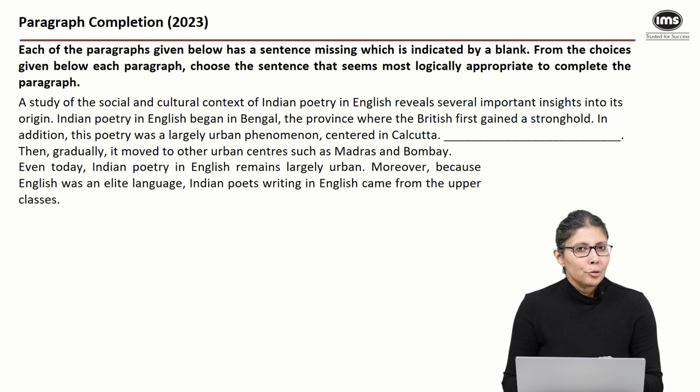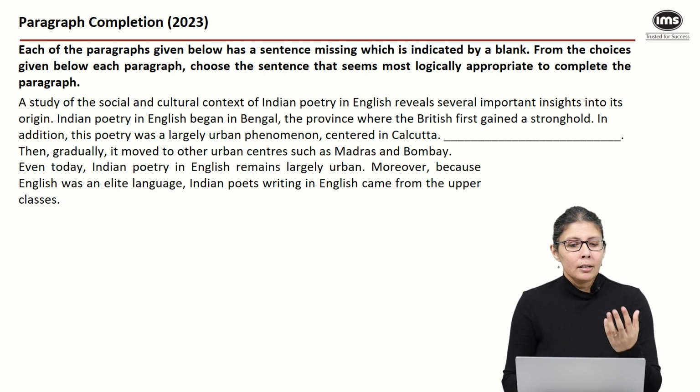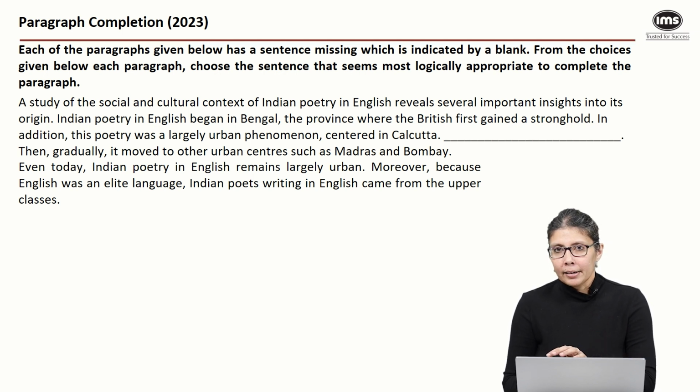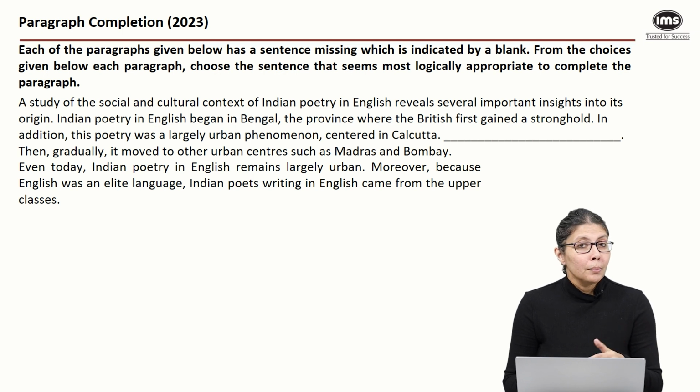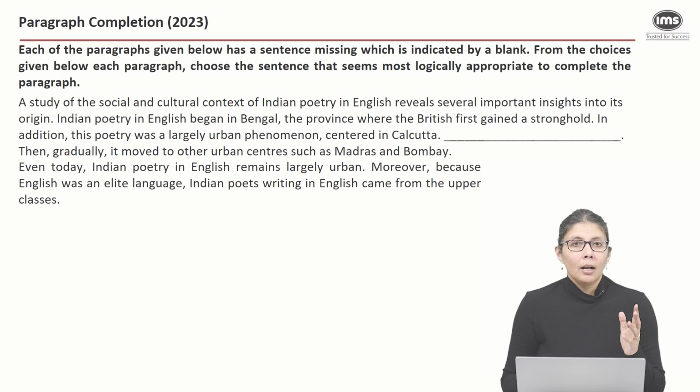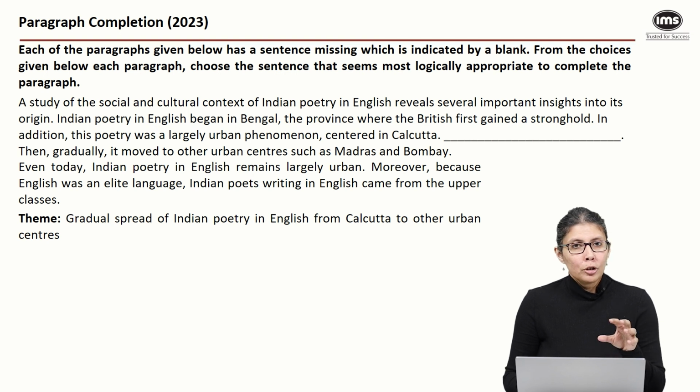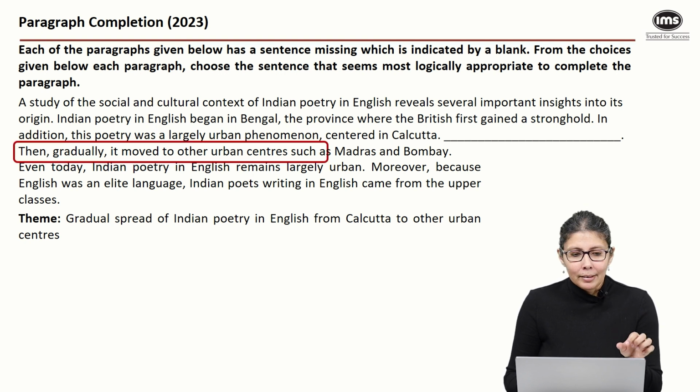So what are we really trying to say here? We say that originally Indian poetry in English started in Bengal, specifically in Calcutta, and then from there it spread out to other urban centers in India. So the theme here clearly is gradual spread of Indian poetry in English from Calcutta to other urban centers. Now the clue that we need to keep our focus on is this bit. Then gradually it moved to other urban centers. So transition words such as then are usually going to be pretty important clues. So before this, it was centered in Calcutta or Bengal and then it spread out. Let's keep this in mind.